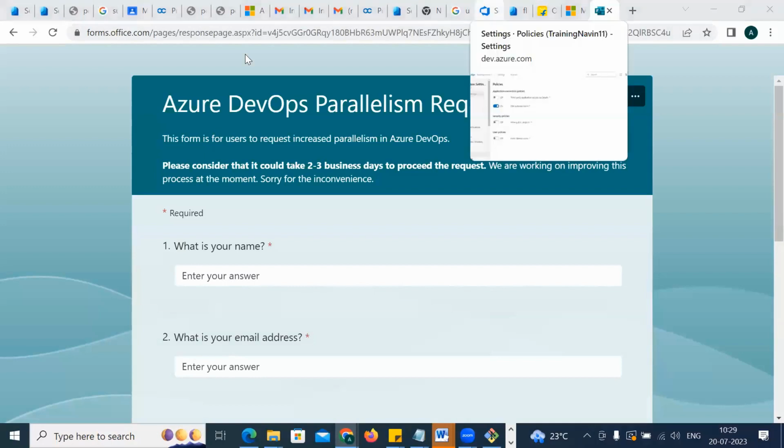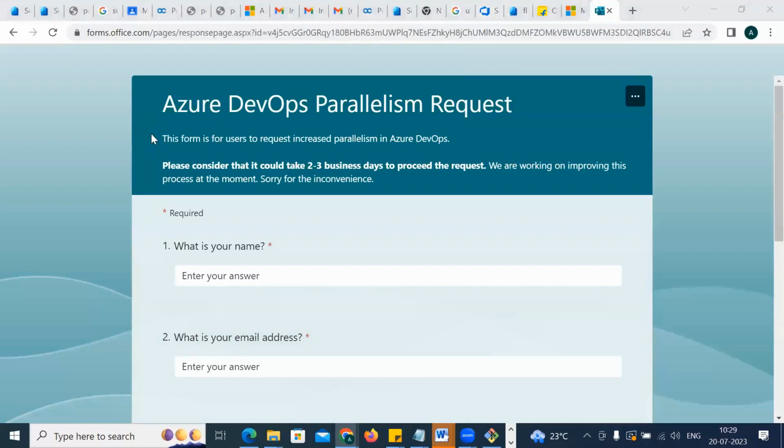Guys, everyone have a look, please. I want everyone to raise this request today itself so that you'll get approved by Saturday minimum. Understand what to do: the Azure DevOps parallelism request.